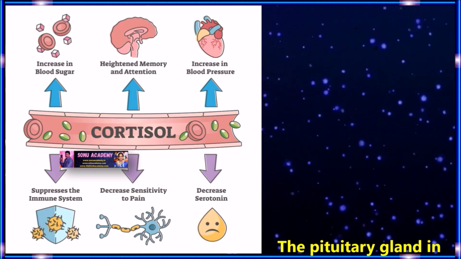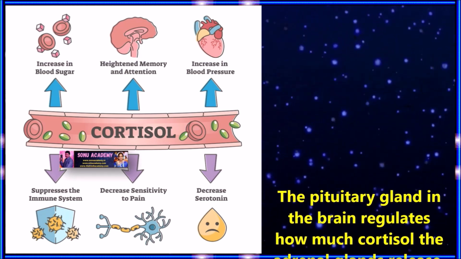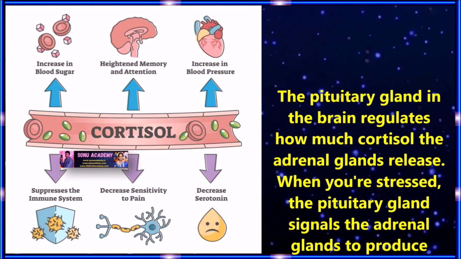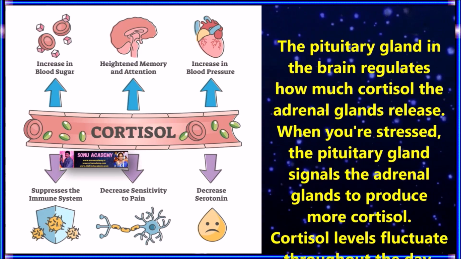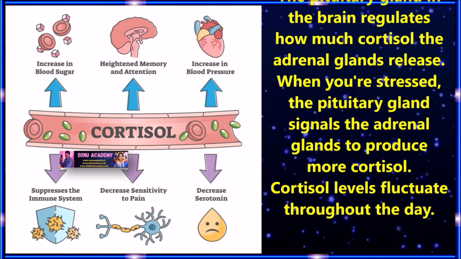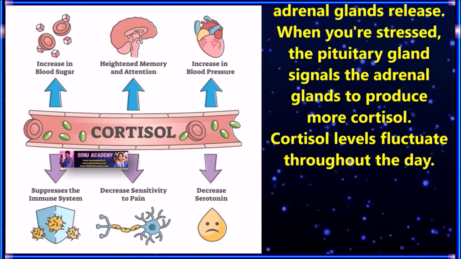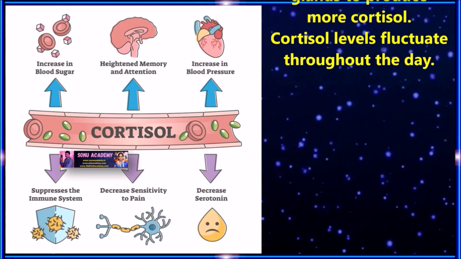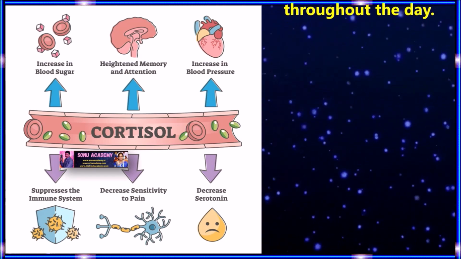Children, let us discuss how this cortisol hormone works. The pituitary gland in the brain regulates how much cortisol the adrenal gland releases. When you are stressed, the pituitary gland signals the adrenal glands to produce more cortisol. Cortisol's levels fluctuate throughout the day.